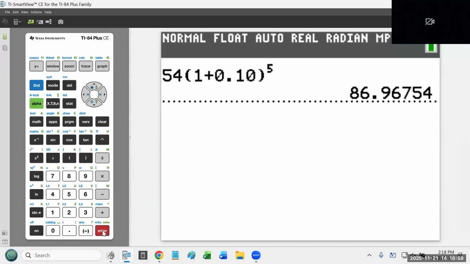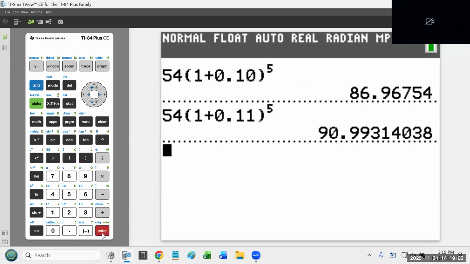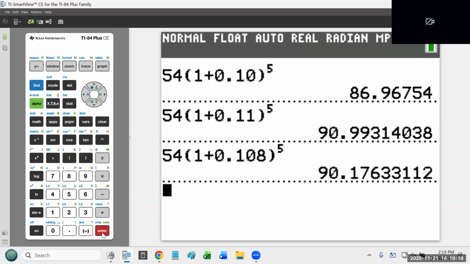That wasn't good enough. And then I said, all right, well, it's got to be a little bit higher. Let's try 11%. Oh, that's too high. That's almost 91 million. So then what we're realizing is we just found that if you use a percentage of 10.8, we use 0.108, that gets you pretty much right at 90 million. I mean, granted, it would round, but you see what I'm saying.